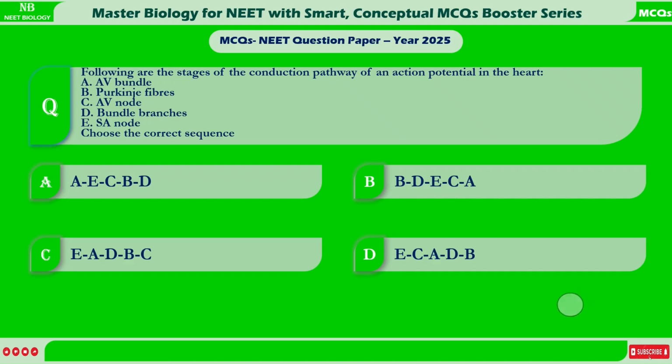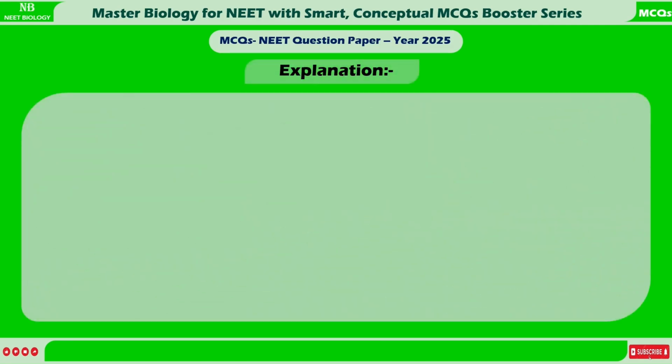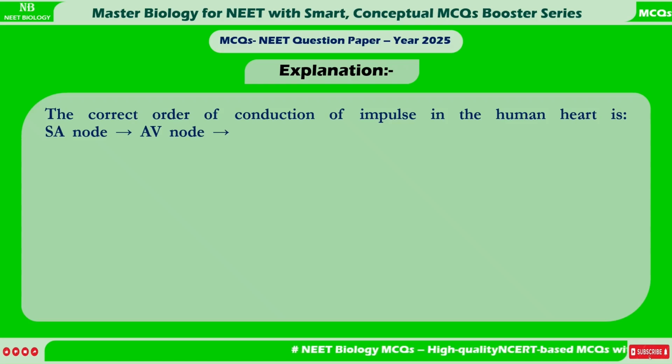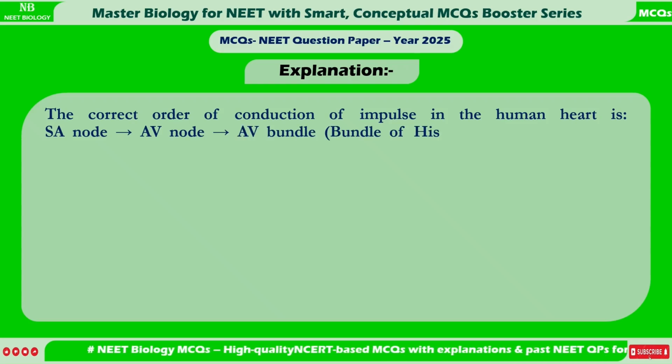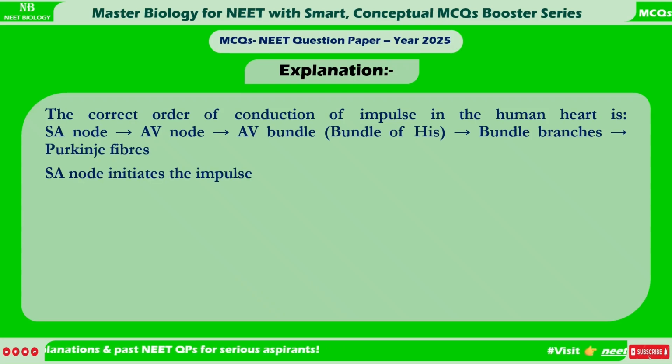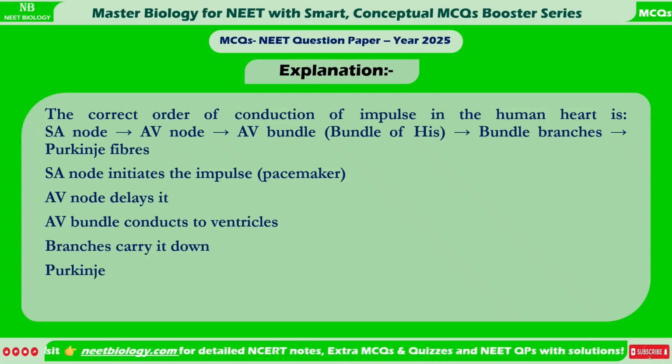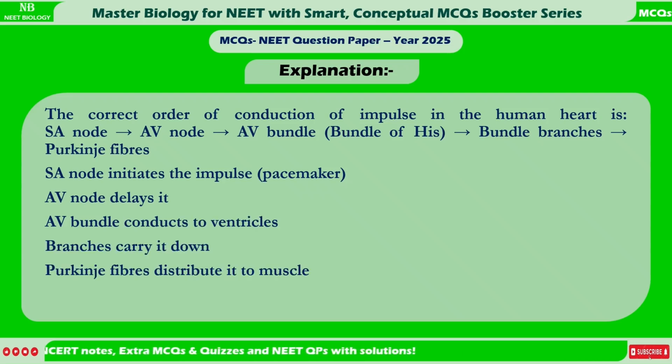Correct answer is D. ECADB. Explanation. The correct order of conduction of impulse in the human heart is SA node, AV node, AV bundle, bundle of His, bundle branches, Purkinje fibers. SA node initiates the impulse, the pacemaker. AV node delays it. AV bundle conducts to ventricles. Branches carry it down. Purkinje fibers distribute it to muscle.